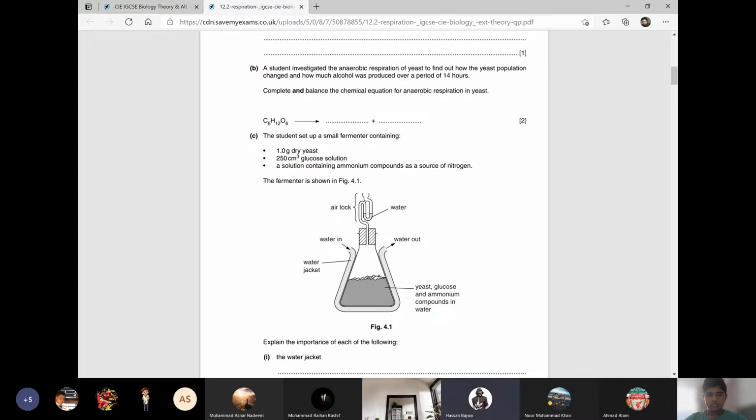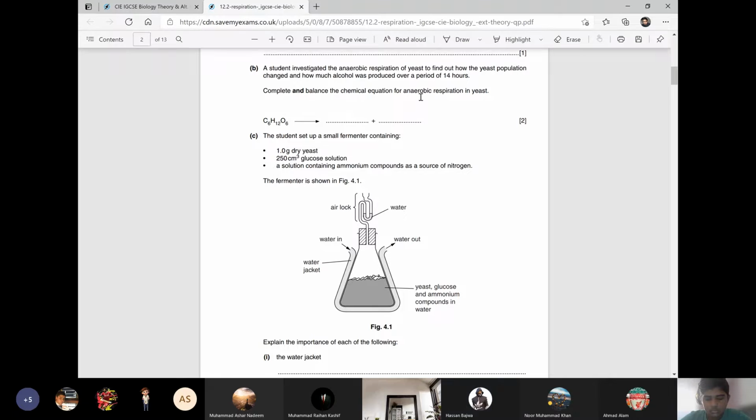C6H12O6, then 2C2H5OH, very good, and 2CO2. So over here it will be 2C2H5OH and over here it will be 2CO2.